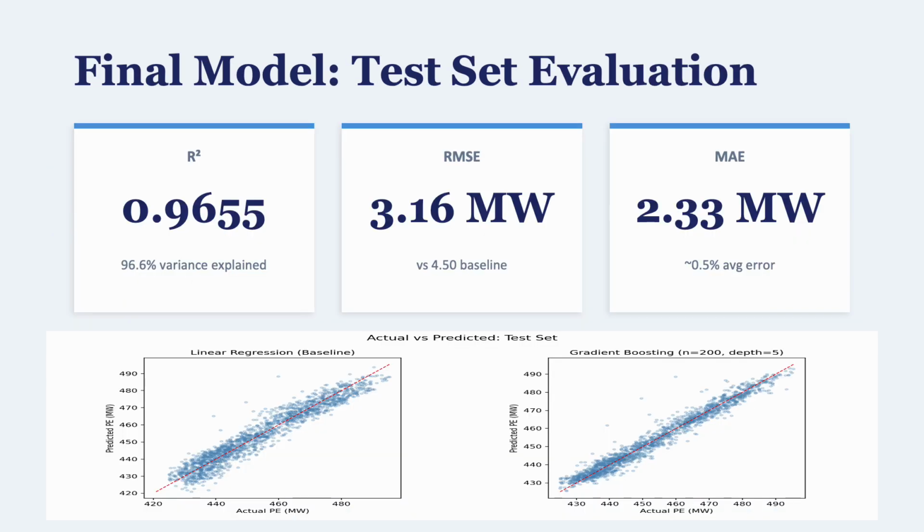Final model. Test set evaluation: I selected gradient boosting as my final model and evaluated it on the held-out test set. R² came in at 0.9655, meaning the model explains 96.6% of the variance in energy output. RMSE is 3.16 megawatts and MAE is 2.33 megawatts. That's roughly 0.5% average error relative to the mean output. Compared to the linear regression baseline, that's a 30% reduction in prediction error. The actual versus predicted plots on the right show how much tighter the gradient boosting predictions cluster around the diagonal.